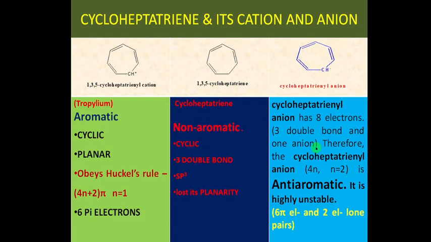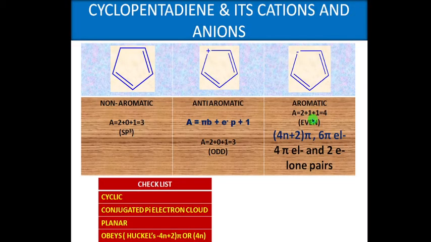So based on the discussion here, the parent compound is non-aromatic, the cationic portion is aromatic and the anionic portion is anti-aromatic. Now we see another example: the cycloheptadienyl cation, anion and parent compound. Before going to this, we need to check the checklist: whether the compound is cyclic, has pi conjugation, obeys Huckel's rule or the 4n rule, and we should see the planarity.